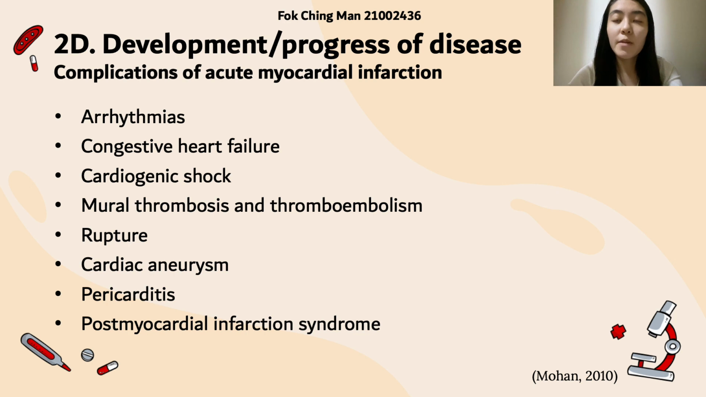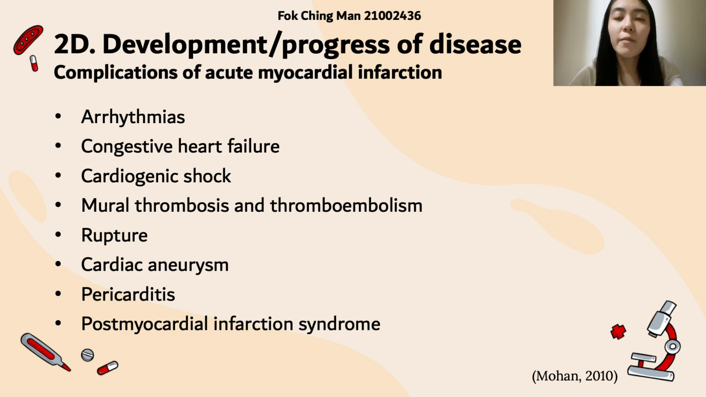Let's discuss the complications of myocardial infarction. One of the major early complications is arrhythmia, which is the major cause of sudden death following an acute myocardial infarction. Since the damaged heart muscle disrupts the conduction of electrical signals that control the heart rate and rhythm, it may lead to arrhythmia and cardiac arrest.